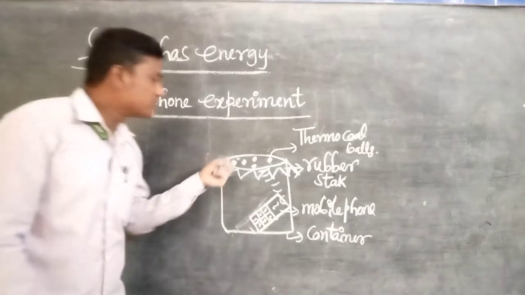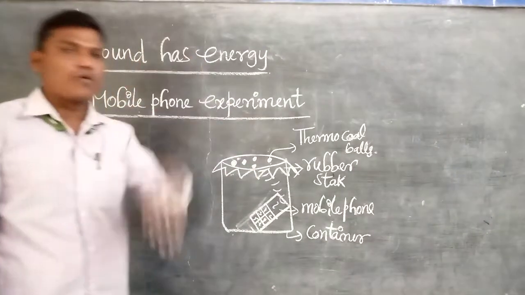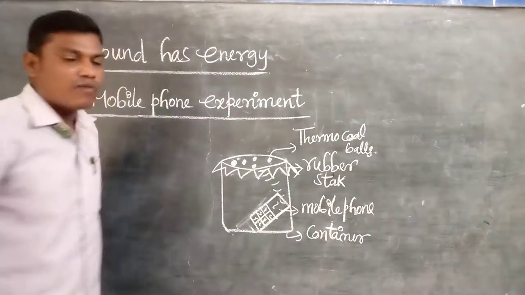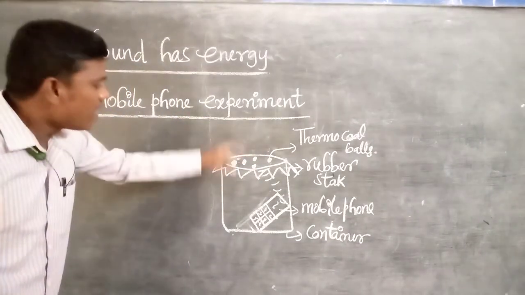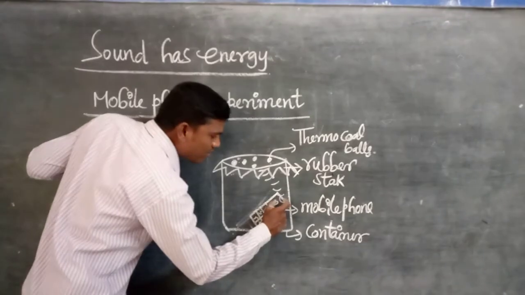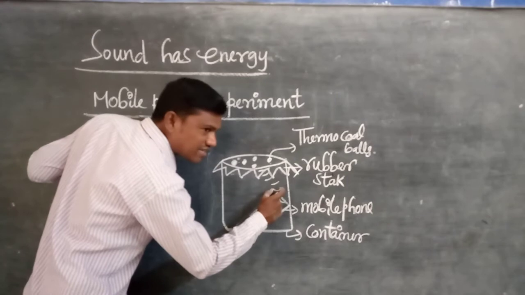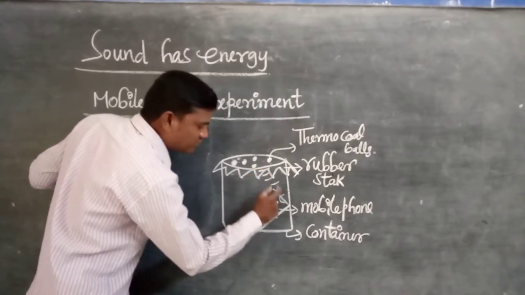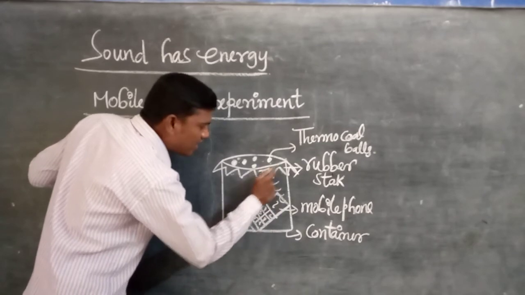That is, you see the dancing of thermocol balls. What is the meaning of that here? How are the thermocol balls dancing? When the music comes, music is nothing but sound. That's why the sound energy comes and touches the rubber stack.